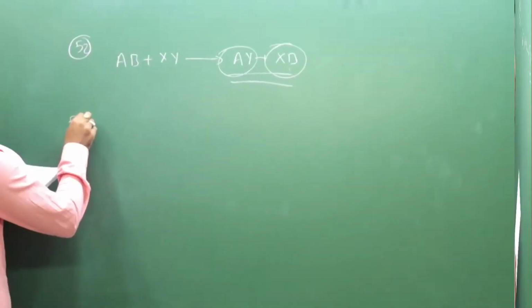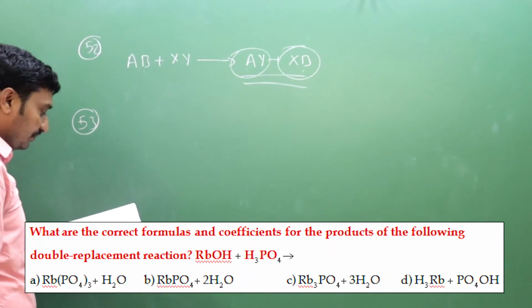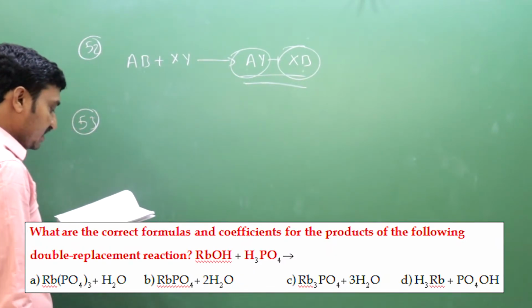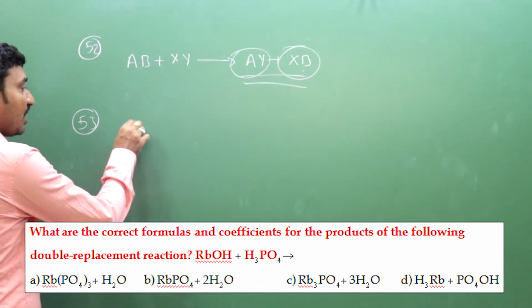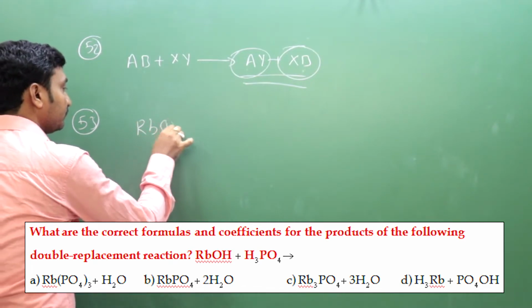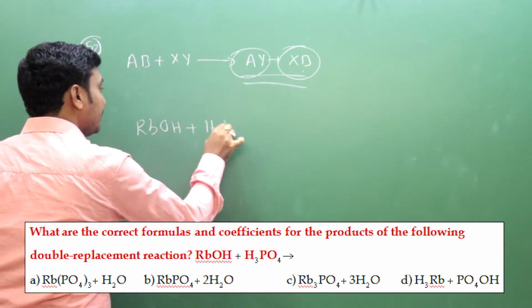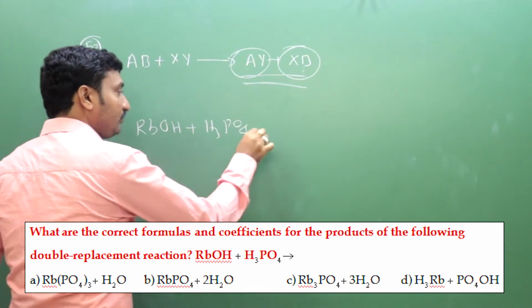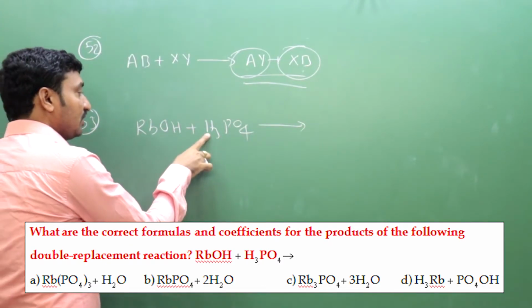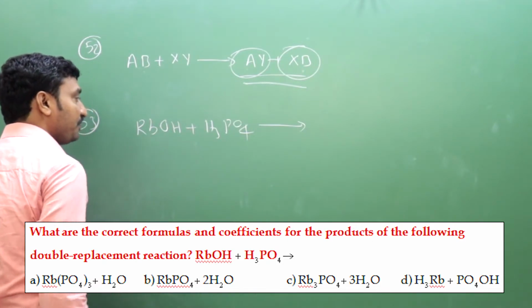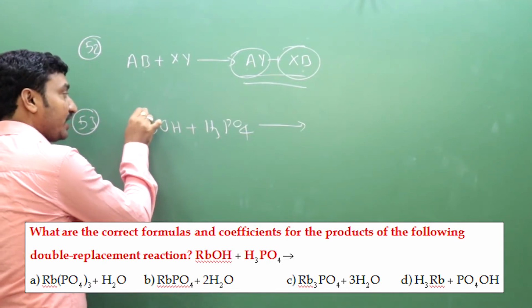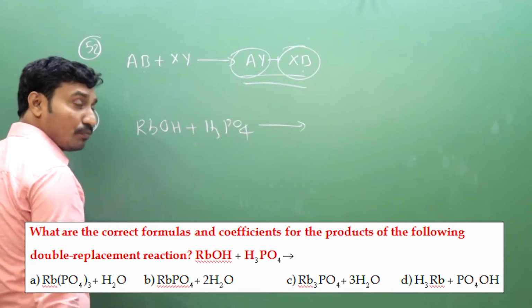Next one, 53. What are the correct formulas and coefficients for the products of the following double replacement reaction? RbOH plus H3PO4. Here hydrogen is replaced by Rb. Rb is monovalent, hydrogen also monovalent.